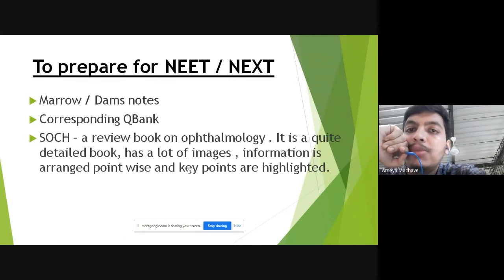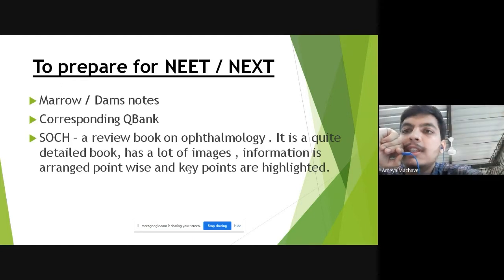And even the MCQs given in Soch are quite good. They have even given image-based questions. So that would suffice for NEET as well as NExT. Again, I would say revising the notes is the key, because when you get the hang of the subject, then it becomes really easy. Next slide.